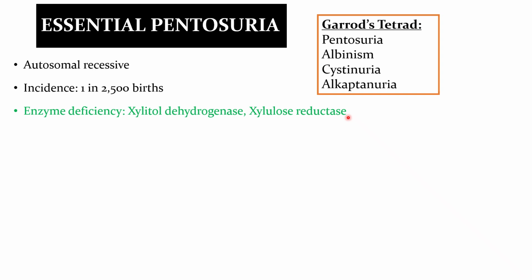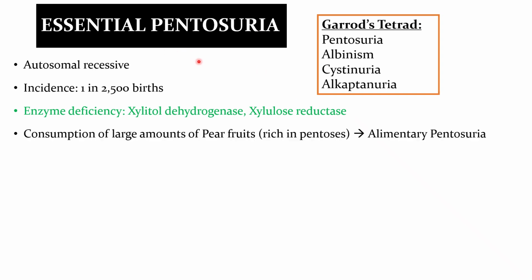If xylulose gets accumulated, it can get excreted in urine. But these patients are usually asymptomatic, except during consumption of large amounts of pear fruits. Since pear fruits are rich in pentoses, there will be alimentary pentosuria.